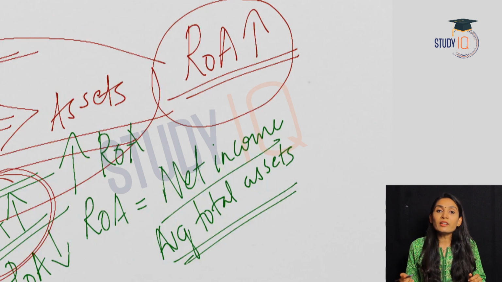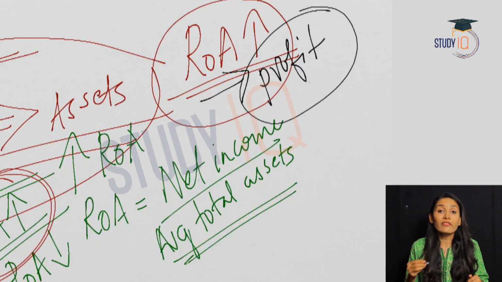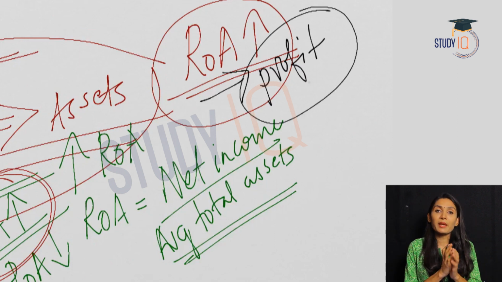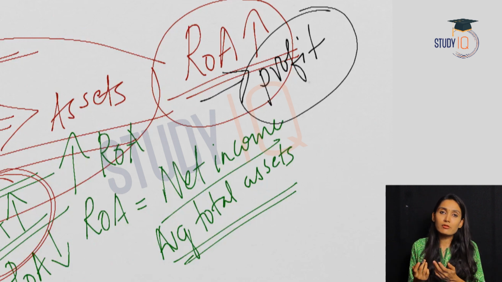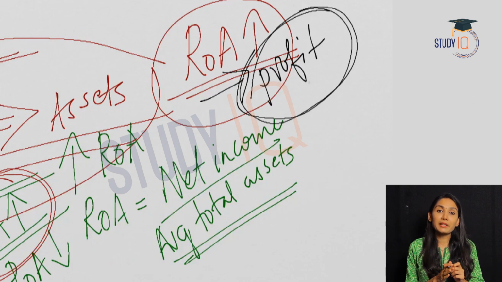When return on assets of a bank is high, it means that there is more profit with the bank. You know that with more efficiency and better management, the profit of any firm would go up. So in the case of banks also, when the return on its assets is high, it means the profit of the bank is high. Higher profit means better capital for the banks.